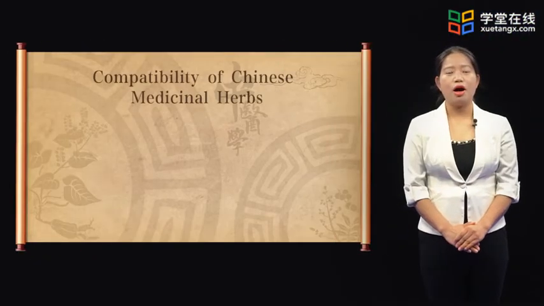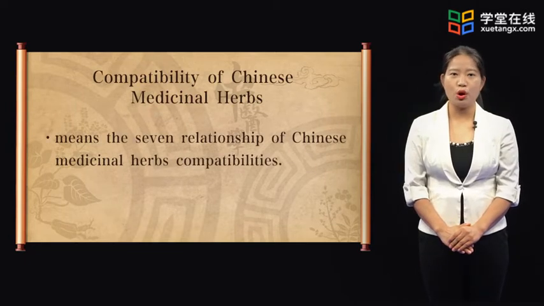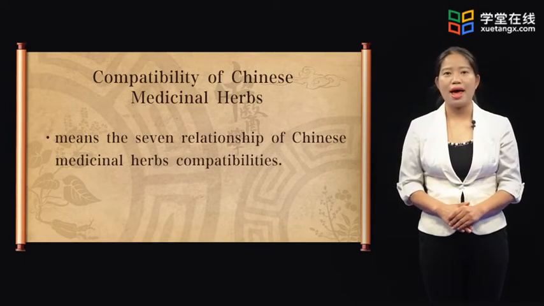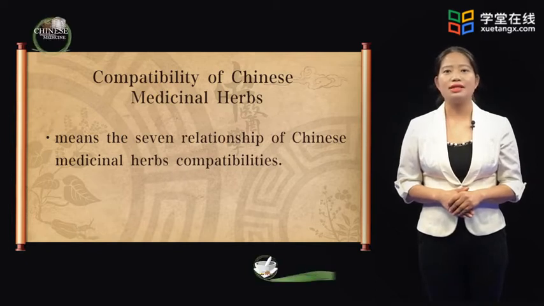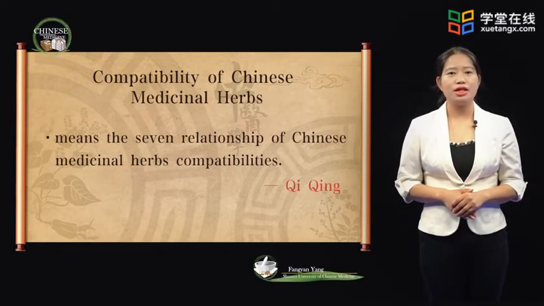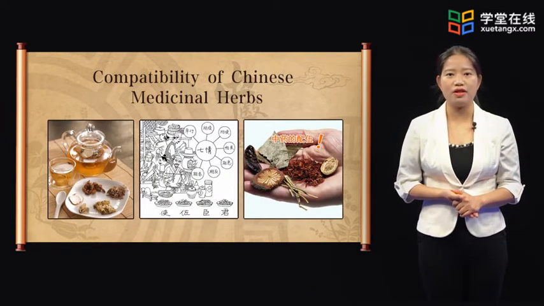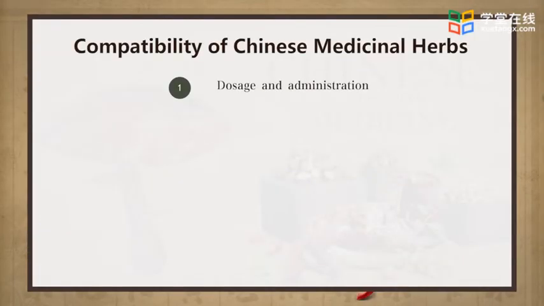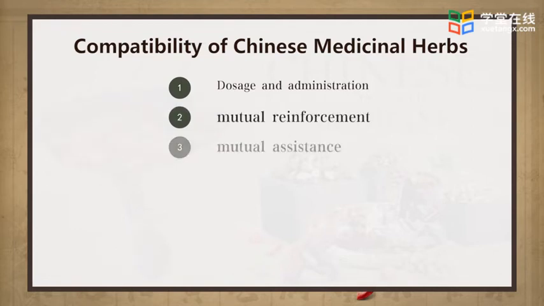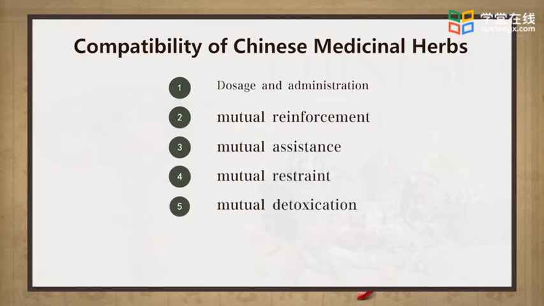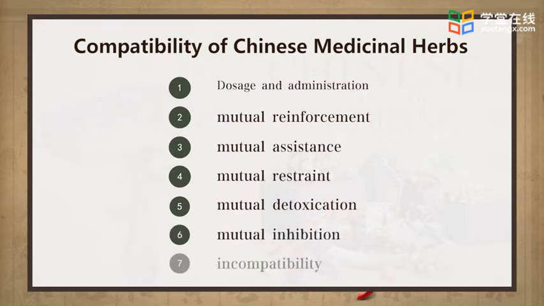The relationship of compatibility of Chinese medicinal herbs was generalized by ancient physicians as 7 aspects, named Qi Qing, which means the 7 compatible relationships of Chinese medicinal herbs. They are singular application, mutual reinforcement, mutual assistance, mutual restraint, mutual detoxification, mutual inhibition and incompatibility.